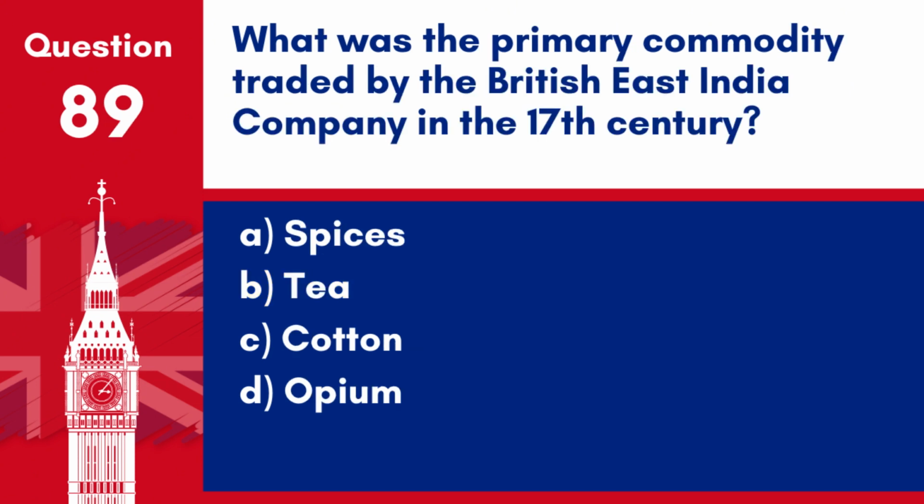Question 89. What was the primary commodity traded by the British East India Company in the 17th century? A. Spices. B. Tea. C. Cotton. D. Opium. Answer: A. Spices. The primary commodity traded by the British East India Company in the 17th century was spices, which were highly valued in Europe.